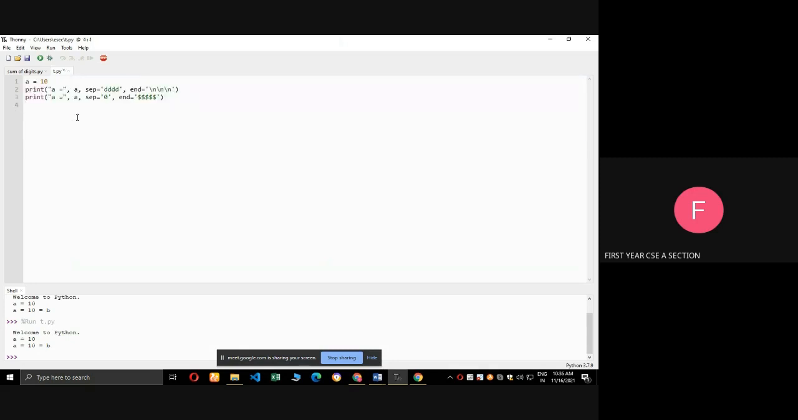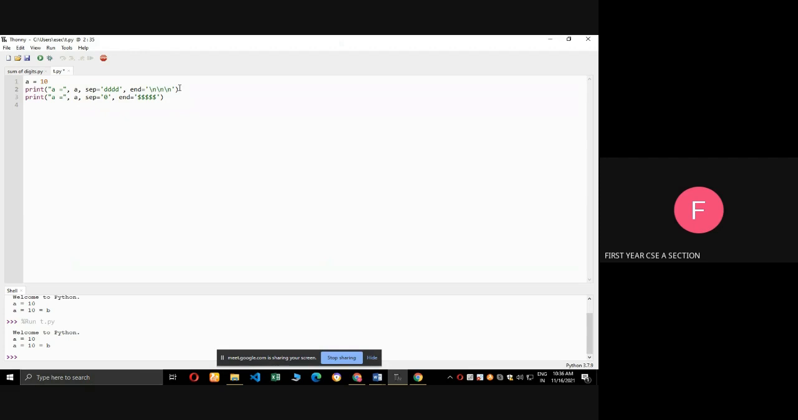I typed this program. Here, a equal to 10, print of a equal to a, comma, sep equal to 4 times d. Next, end equal to slash n slash n slash n. Here, first it will print the output a equal to, then the sep value. Sep value will print first, next only the a value will print. Next, at the end, there are 3 new lines.